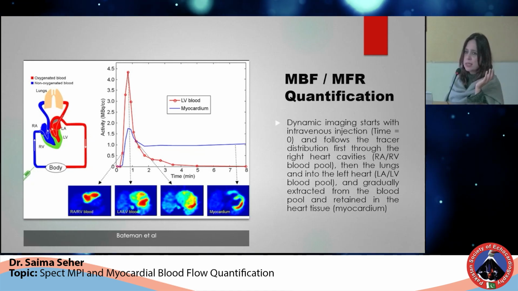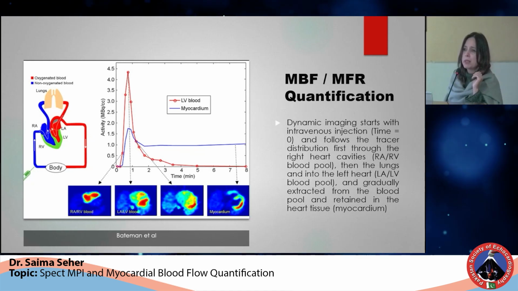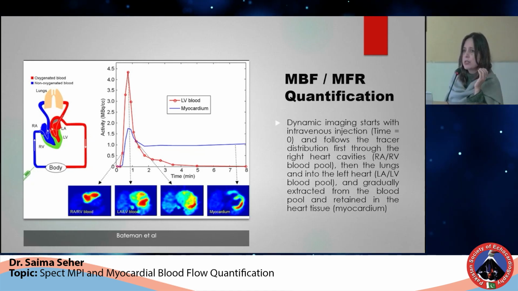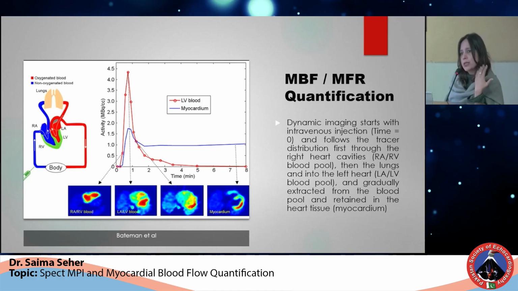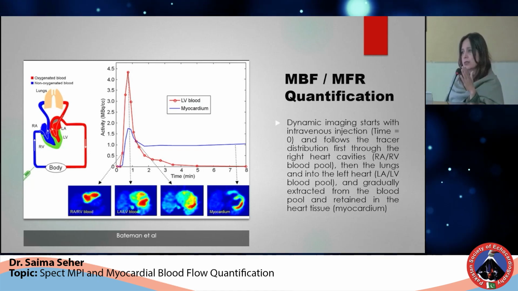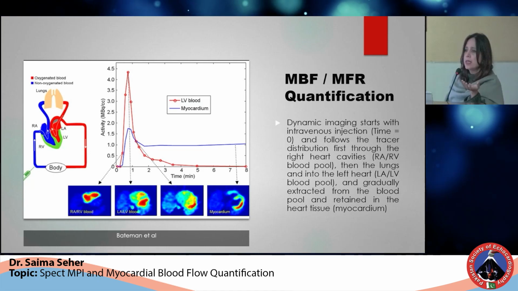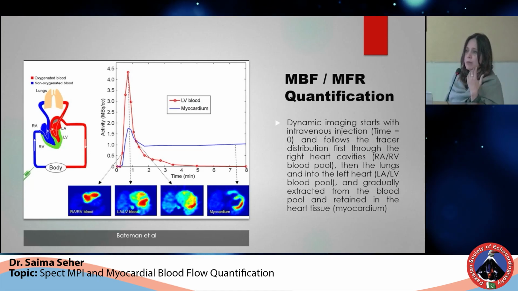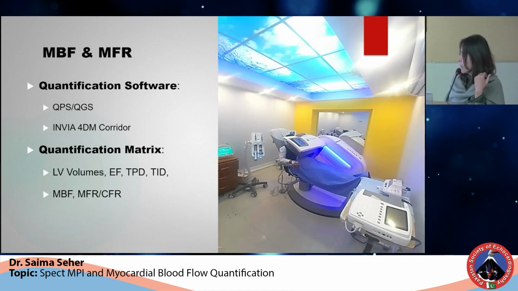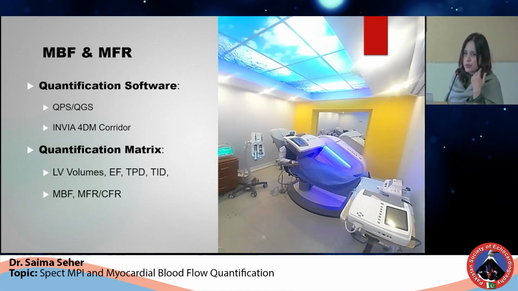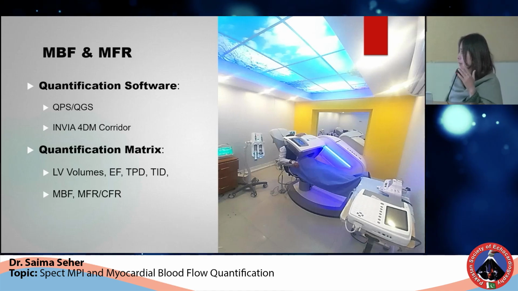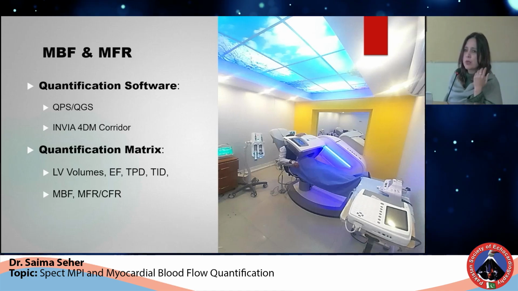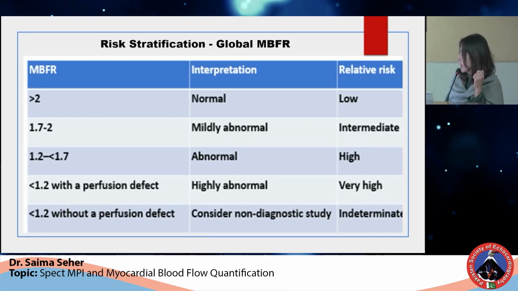So the difference is it's a combination of dynamic and static imaging. When the tracer is injected, dynamic imaging starts. It tracks the tracer through the right side of the heart, right heart cavities, lungs, left heart cavities, and then into the myocardium. So our time activity curve is generated. These are the quantification software: QPS, QGS, and NVR4DM Corridor. This also helps us in estimation of left ventricular volumes, ejection fraction, and all.